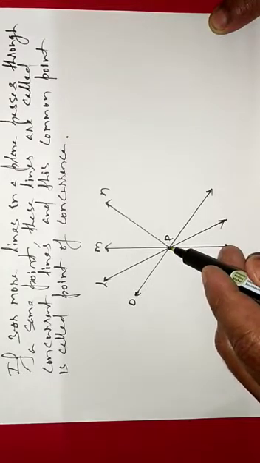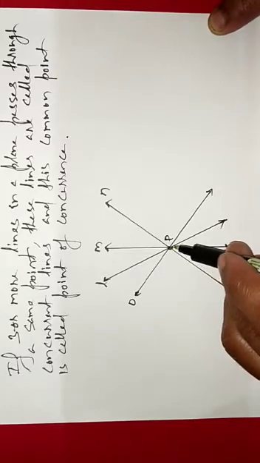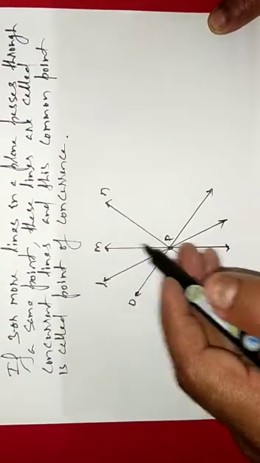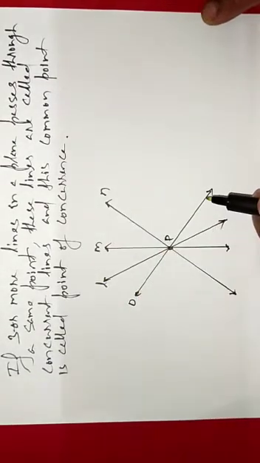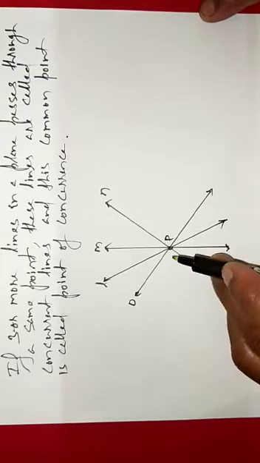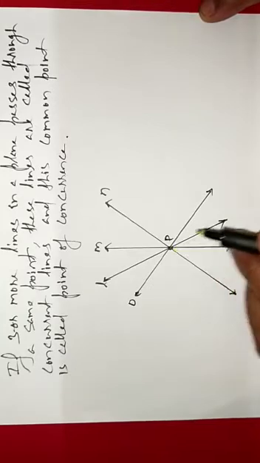This point is called the point of concurrence. And these lines L, M, N, O are said to be concurrent lines.